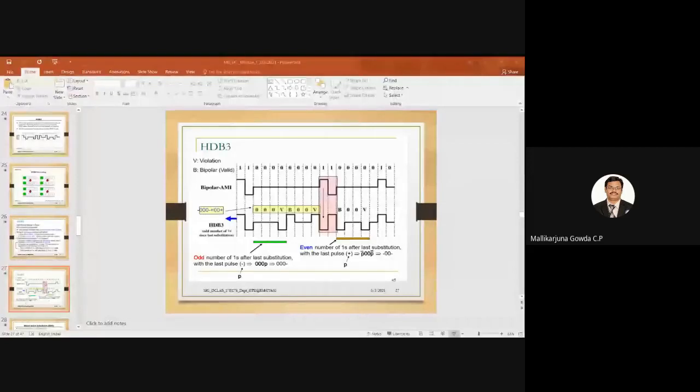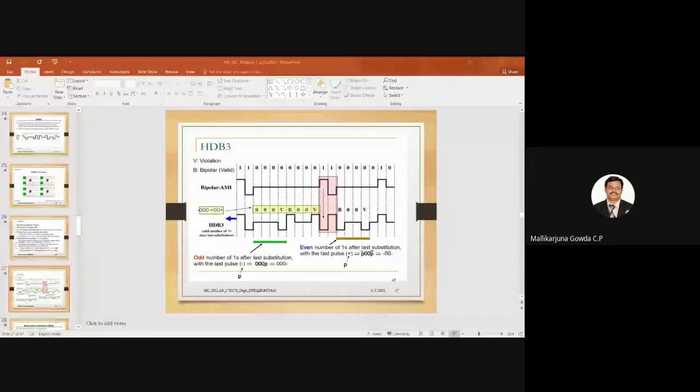See here, how many zeros are there? 1, 2, 3, 4 zeros, then 5, 6, 7, 8 zeros. So this is a long sequence of zeros. Okay, I will be replacing these. These 4 zeros will be replaced by 000V.